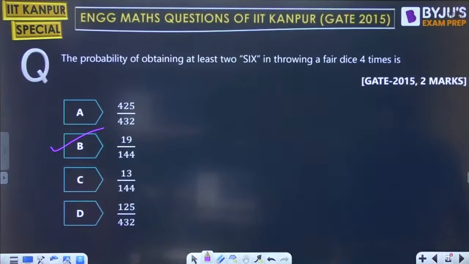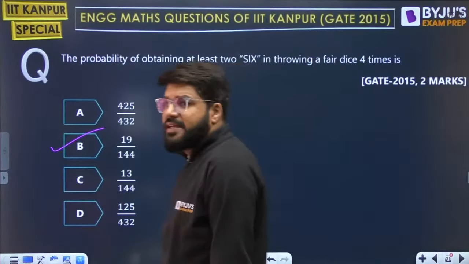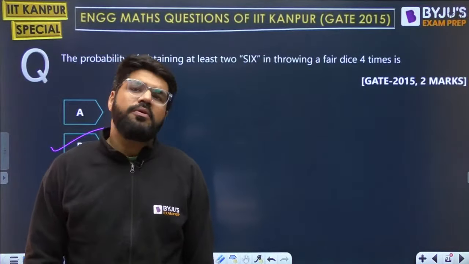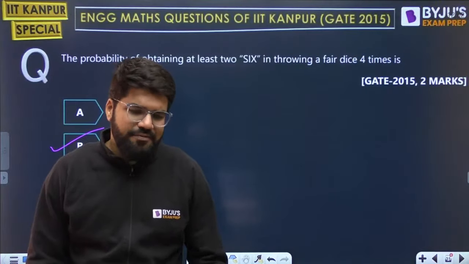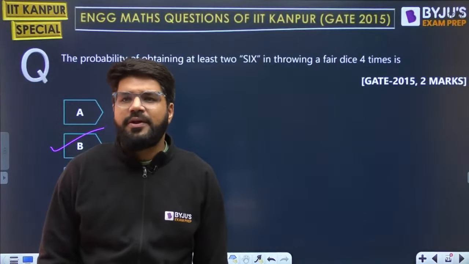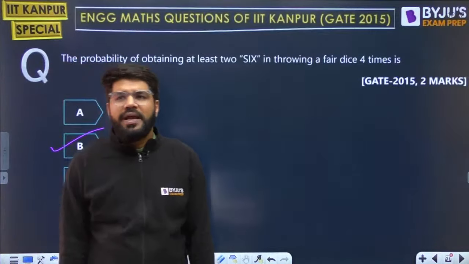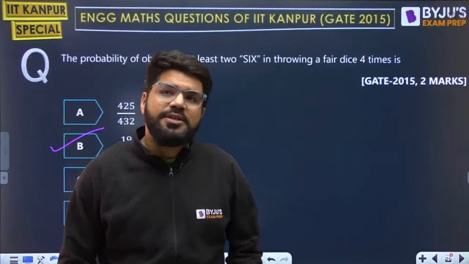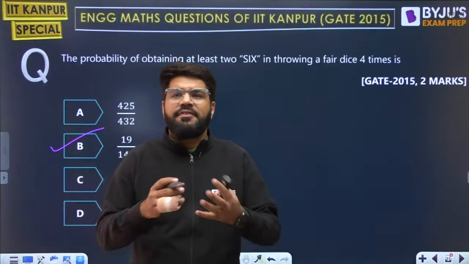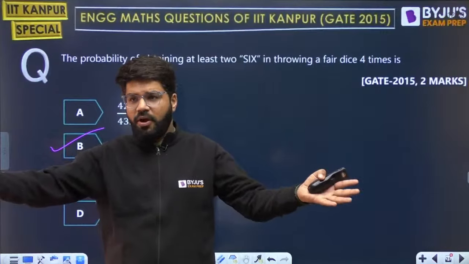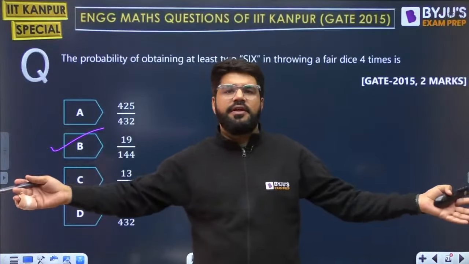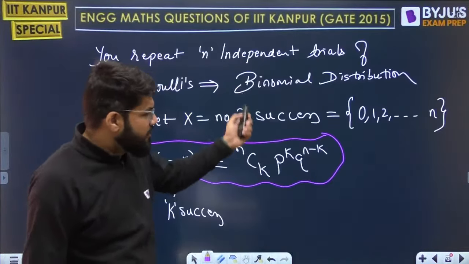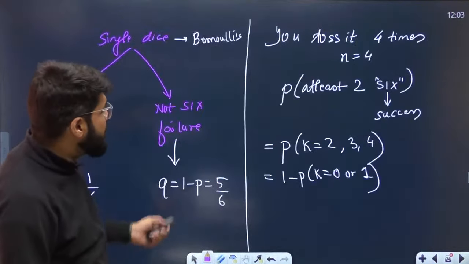Done. This is a question on the binomial distribution. So guys, with this question, I want you to always remember that whenever we talk about binomial, it's not only about coins. Coins is the first and the most frequent question of binomial distribution, but it could be anything. Independent repeated Bernoulli trials will be binomial. And what is Bernoulli? Any event which you can classify as two outcomes, success or failure. Either you will get success or failure. That becomes a Bernoulli for you. Hope you have understood this. I've revised a little bit and given you the background also. I spent a little time here.